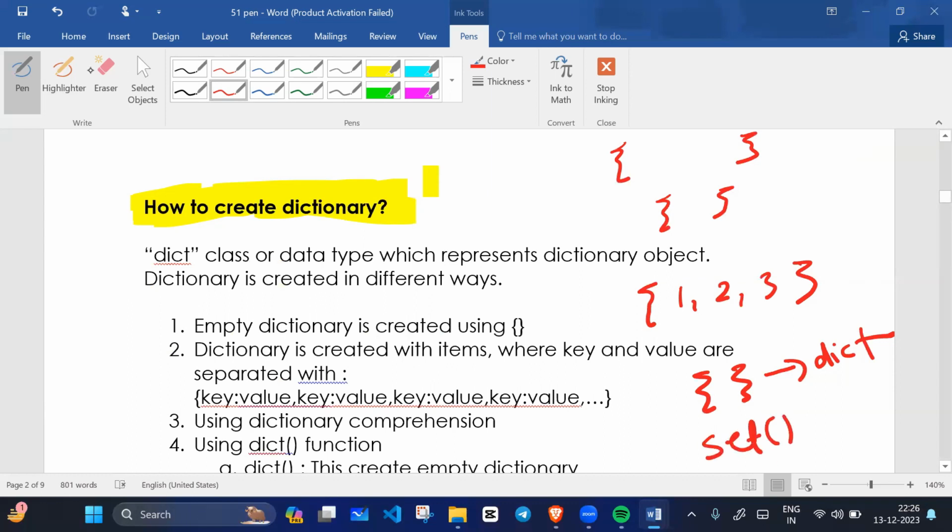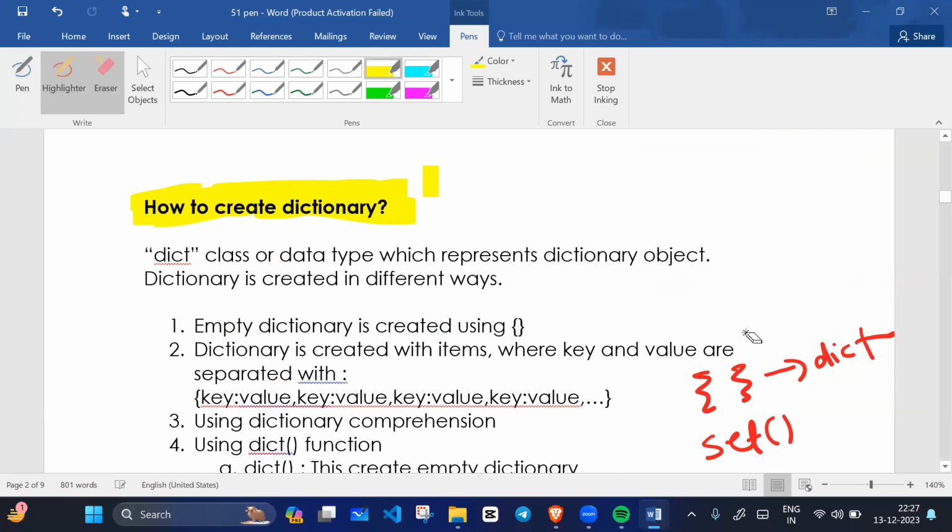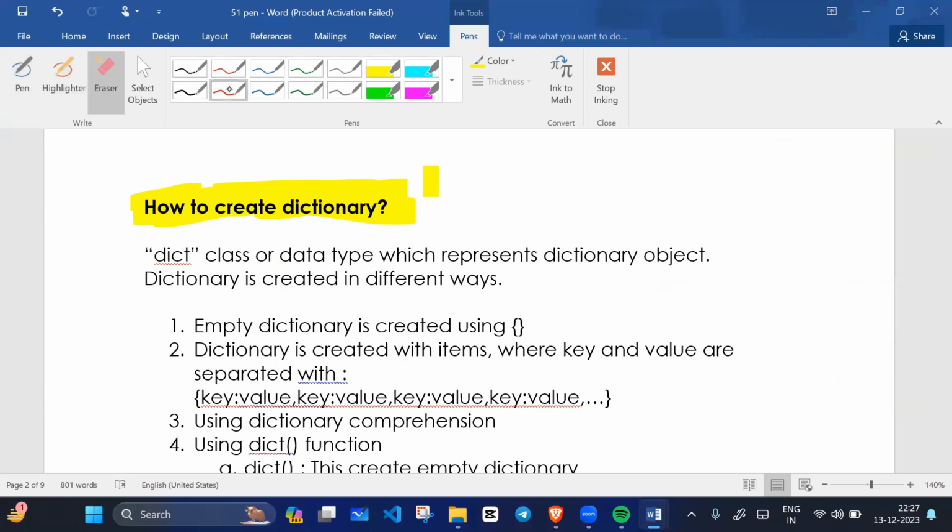If you want to create an empty set, you will write set. What I'm trying to say, please try to understand: if I say create an empty set, you will use set().